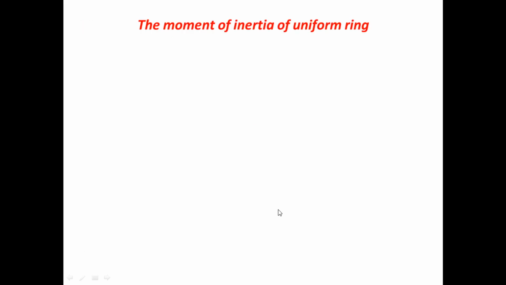Okay, so after that, according to this chapter, we have discussed the applications of moment of inertia. According to this, we have discussed the first application, the moment of inertia of a uniform ring. We have calculated the moment of inertia of a uniform ring.